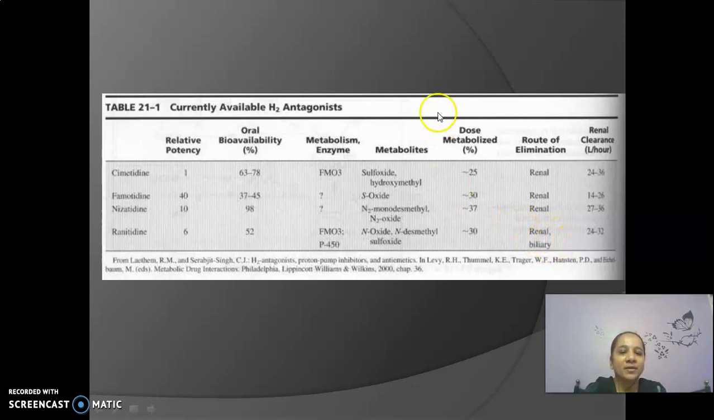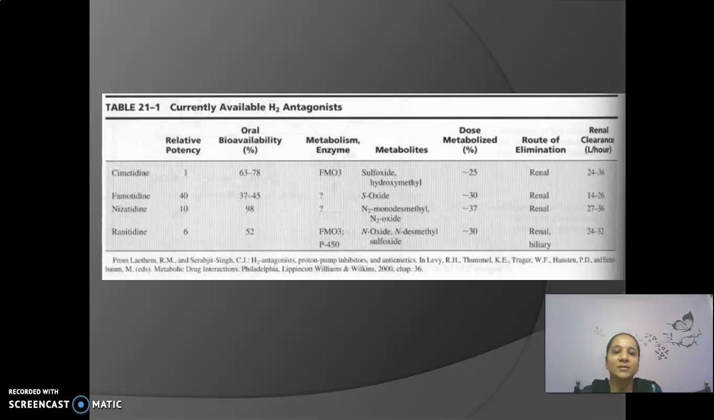And looking at metabolism, out of the dose given, on average 25 to 37% of the dose is metabolized and then excreted from the body. From this we get the idea about the different derivatives of the H2 antagonists. In that way we design the various antagonists, and in future we will get new H2 antagonists.